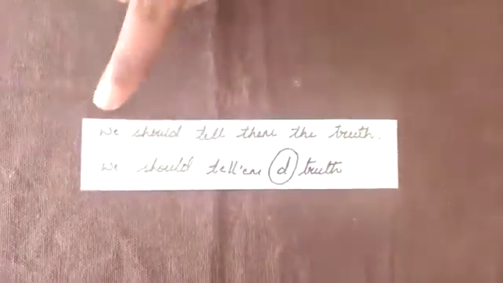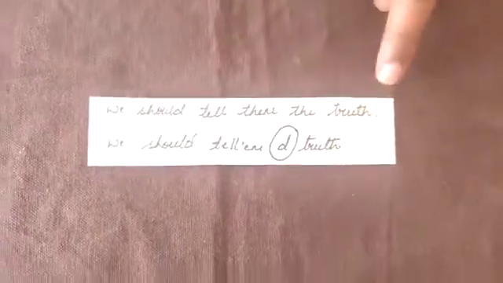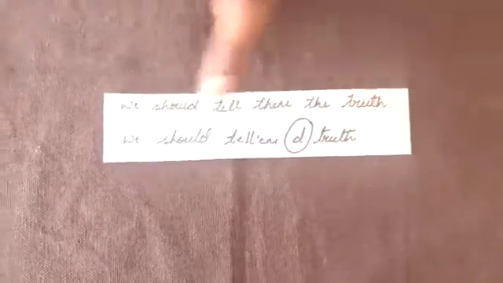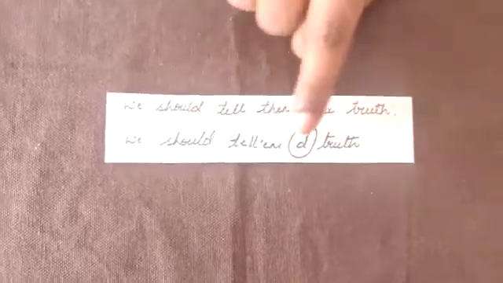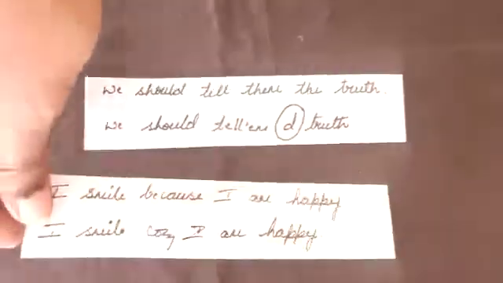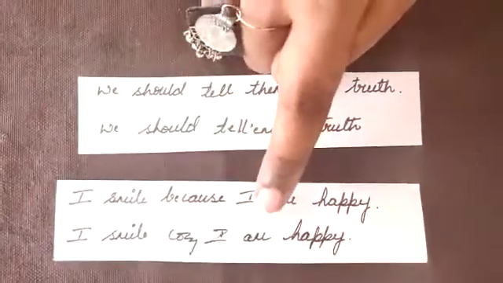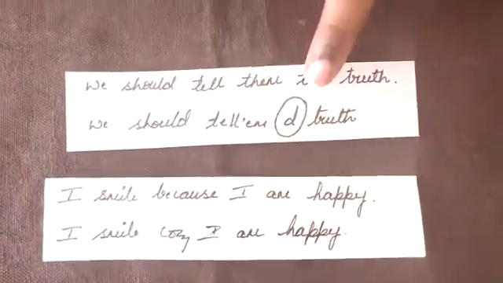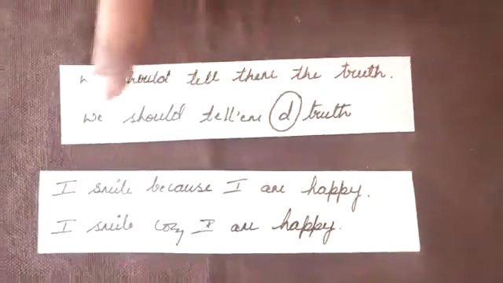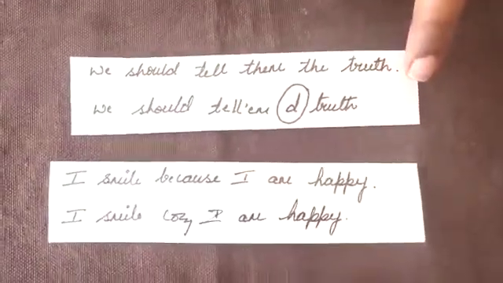The next statement: We should tell them the truth. Here I use the informal contraction in between. As I told you here, we can also use just a simple M. In the same way I have used only D. We should tell him the truth. I hope you understood, children.